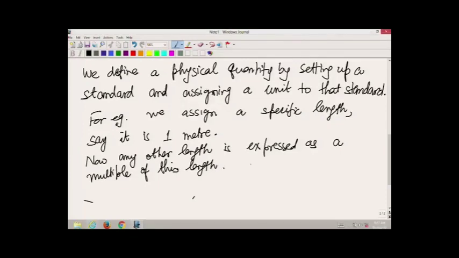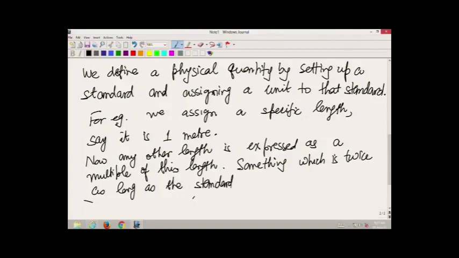So, something which is twice as long as the standard length we will say this is 2 meters. And so, once we express a standard length, then all lengths are expressed in terms of this,